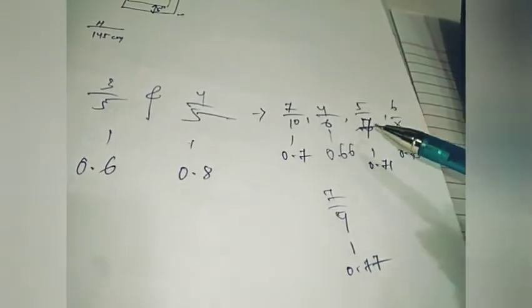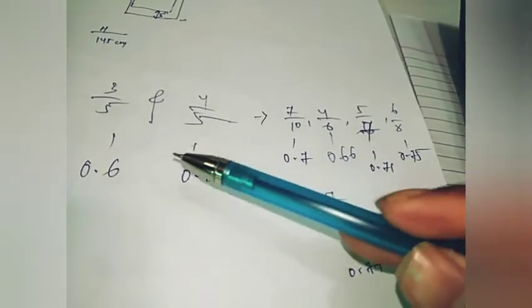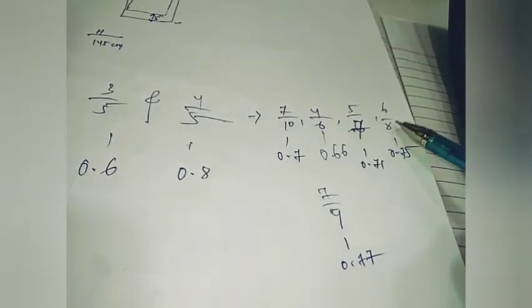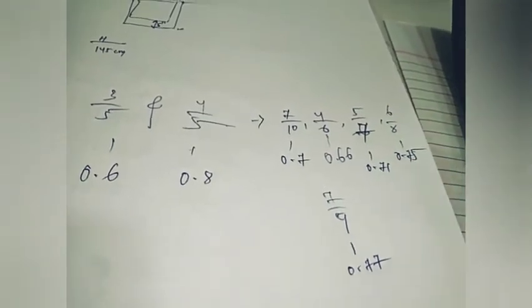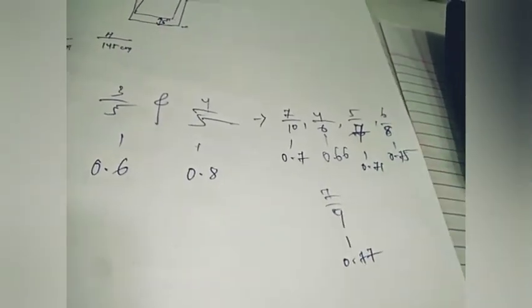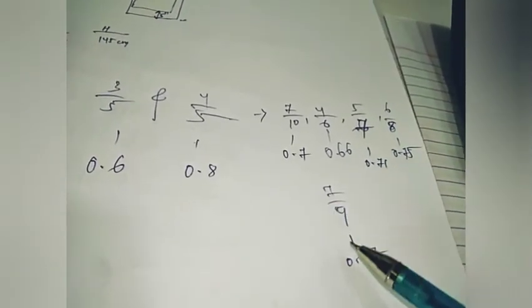And you can also find 5 by 7, that is 0.71, which is also in between 0.6 and 0.8. Then 6 by 8, which reduces to 3 by 4, is 0.75, then 7 by 9 is 0.77. So we have already got 5 numbers.